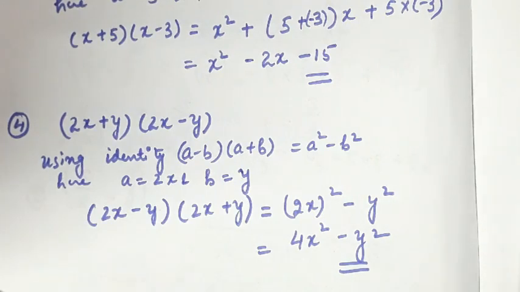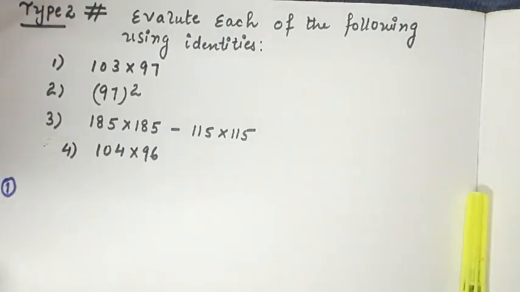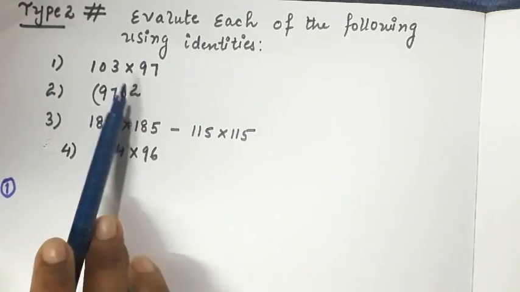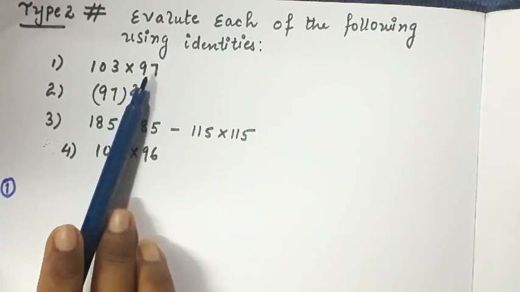Now let's move to the type 2 questions. So here is the type 2 question, that is, evaluate each of the following using identities. The first part is 103 into 97.